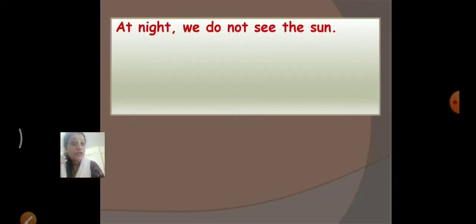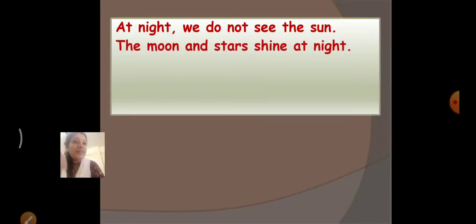At night, we do not see the sun. Can you see the sun at night, children? No. The moon and the stars shine at night. During the day there is a sun, and during the night the moon and the stars shine.